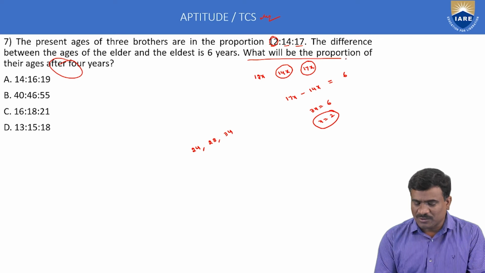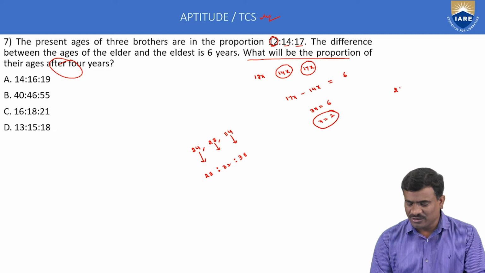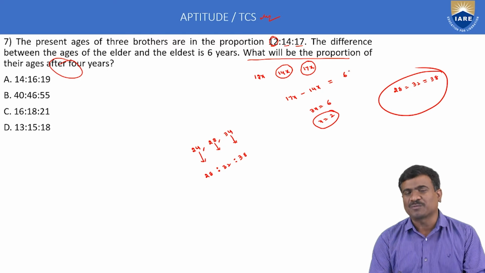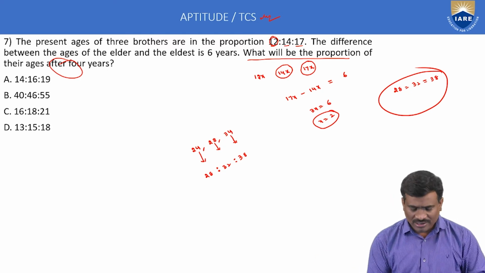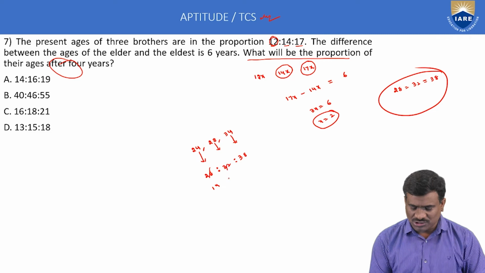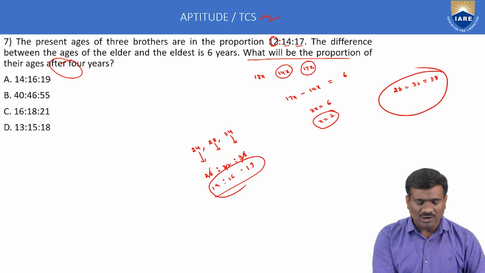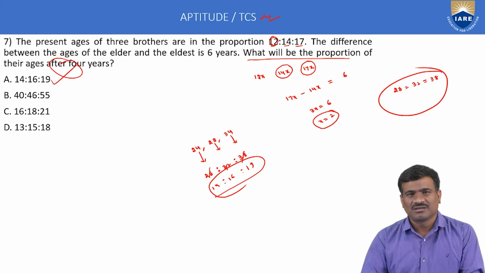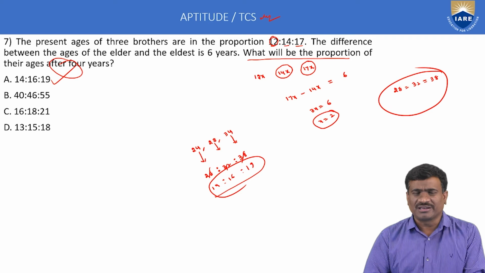Next, what will be the proportion of their ages after 4 years? Present 24, after 28. Present 28, after 32. Present 34, after 38. Find the ratio: proportion means equality, 28 is to 32 is to 38. In simplification, 2 into 14, 2 into 16, 2 into 19. 14 is to 16 is to 19. Option A only is correct.